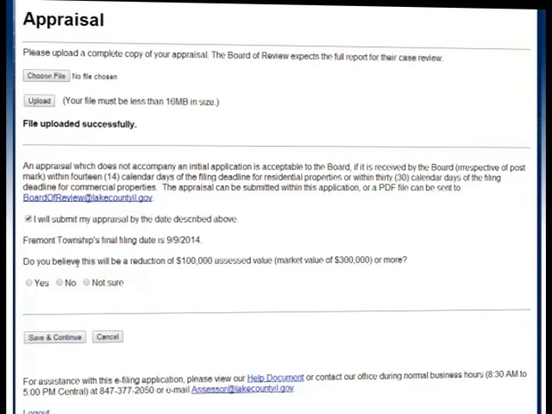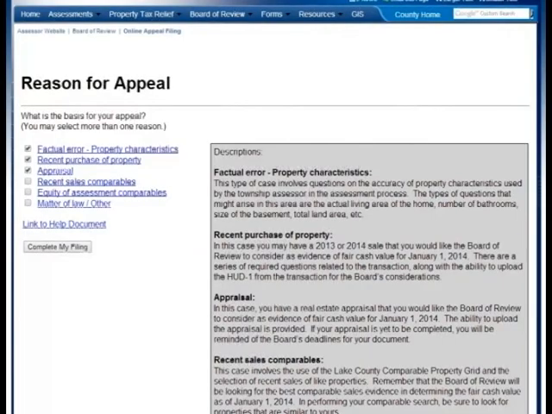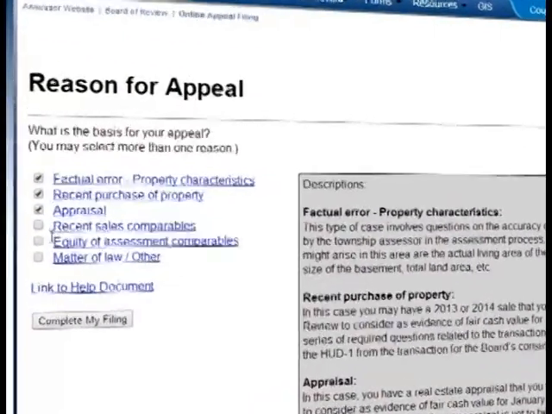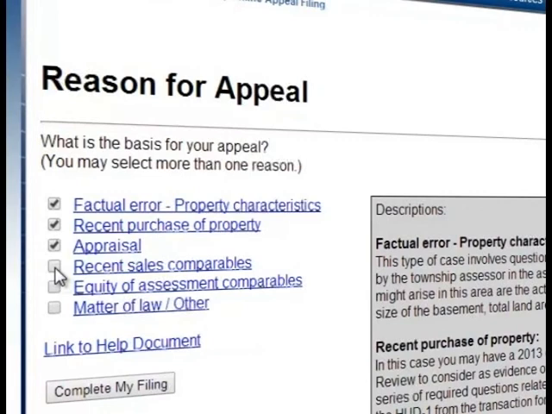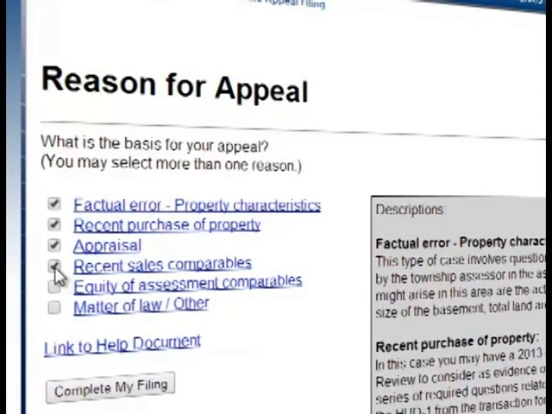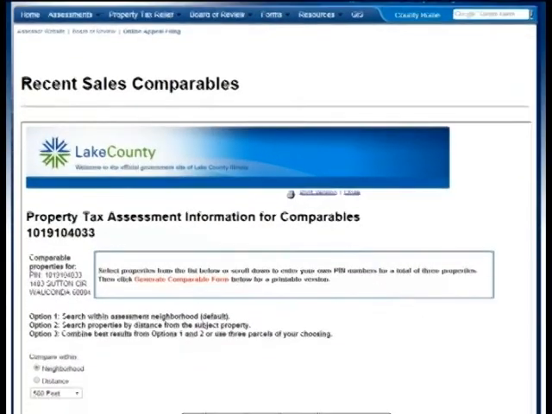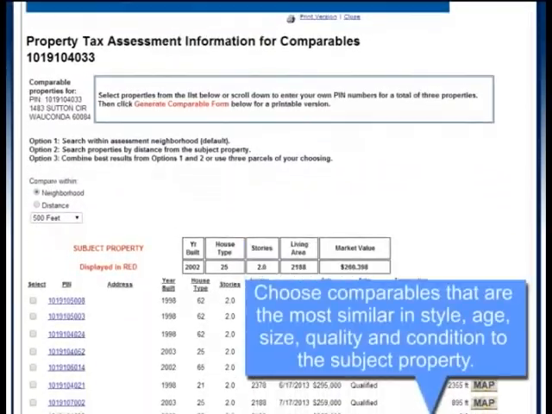If you're not sure based upon the appraisal, just choose not sure. Make sure to save and continue. The next basis of appeals are filing based on recent sale comparables or equity of assessment comparables. The system allows you to choose 3 comparables that will be submitted to the Board of Review.